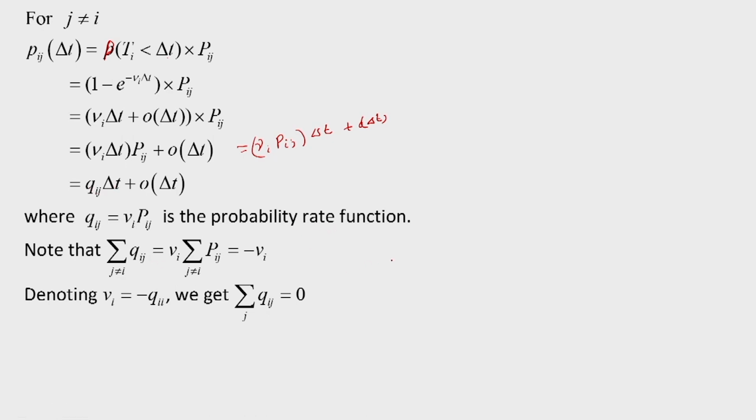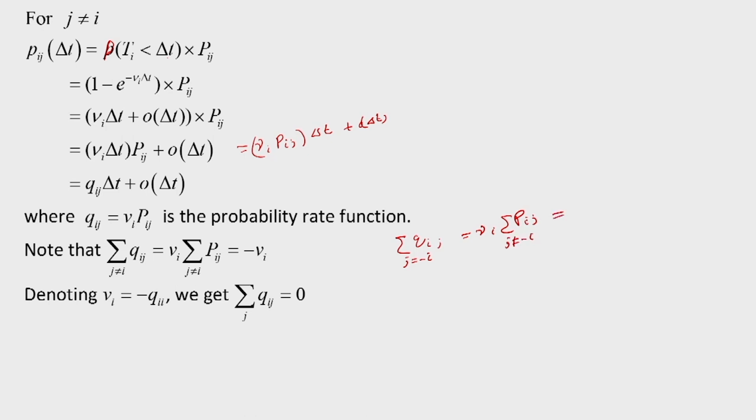Now let us see the sum of these q_ij values. Sum of q_ij over j not equal to i, because there will be no transition to the state itself, is equal to nu_i times the sum of P_ij over j not equal to i.